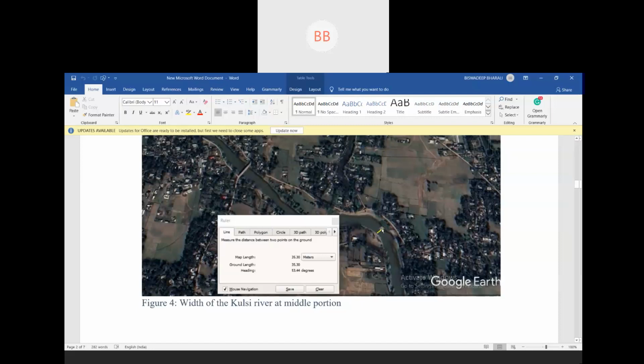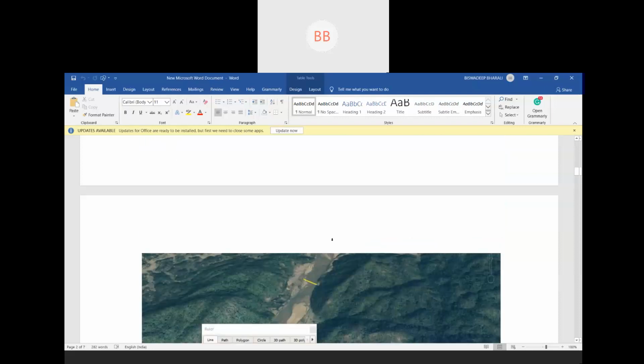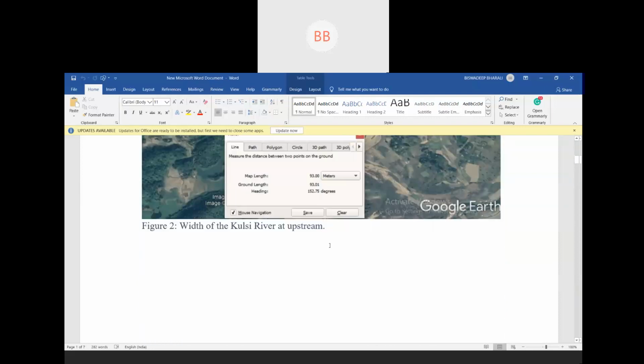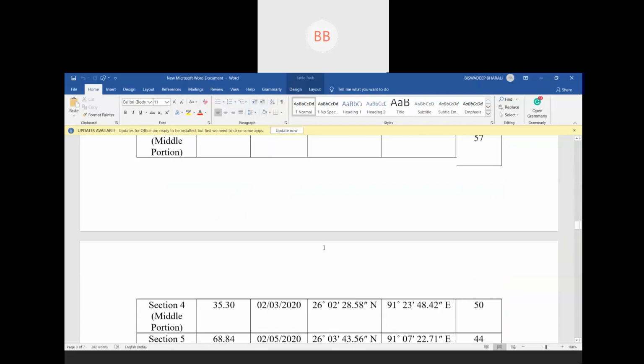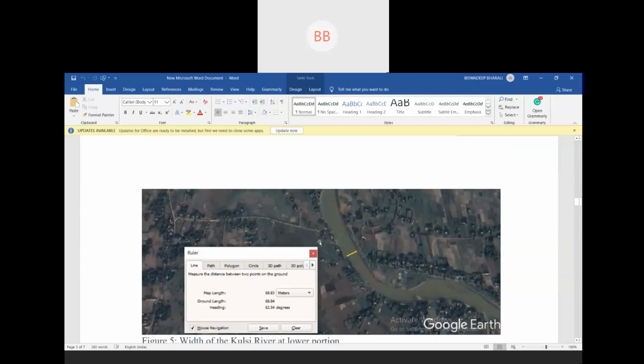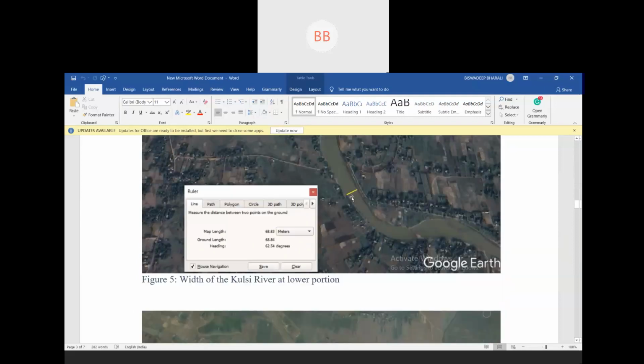So you can use satellite images to measure the width of the channel. It gives you almost accurate results. So now I am going to explain about the velocity. Suppose here. So this is your top view.